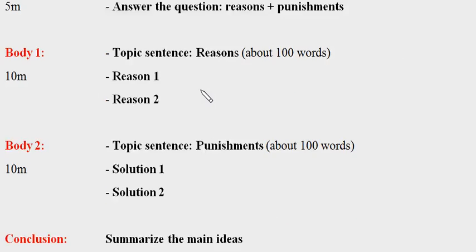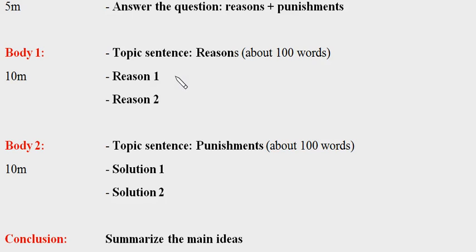After these 10 minutes, you would use 20 minutes to write the body. You will have 2 body paragraphs, and you should spend 10 minutes on each body paragraph. Remember to start the paragraph with the topic sentence right at the beginning, and then you add supporting points.